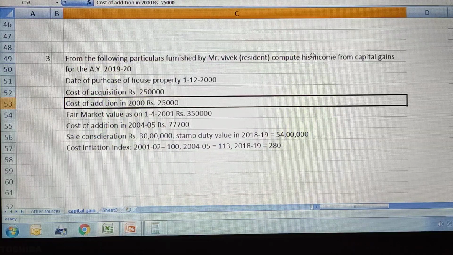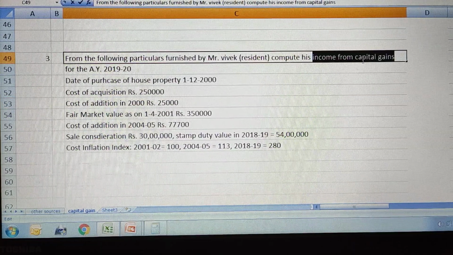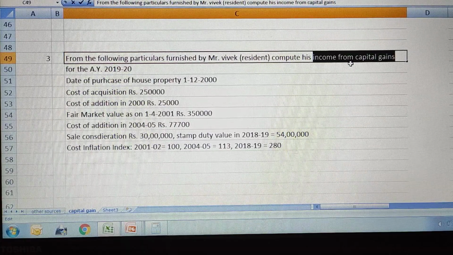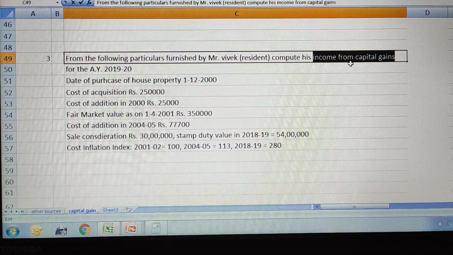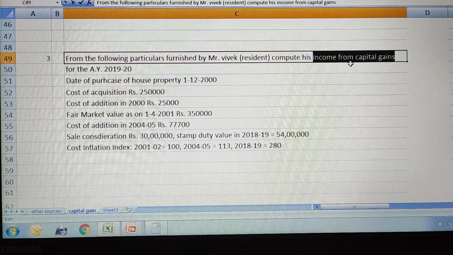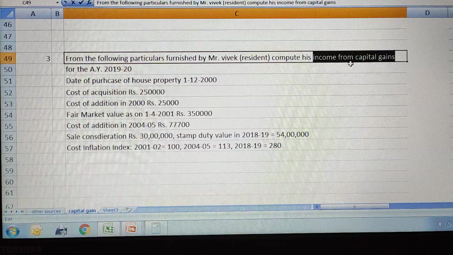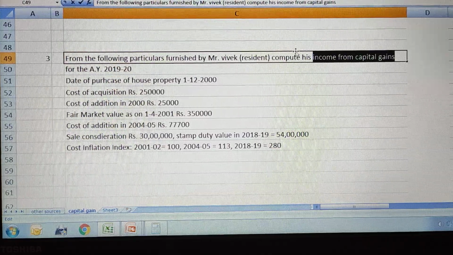As we understood in the previous problems and in the theoretical part, while calculating income from capital gains, we need to consider what type of asset it is. Because there are 3 types of assets based on which we compute the nature of capital gain, whether it is short term or long term capital gain. If you have not watched my video of different types of asset, kindly visit the theoretical part. I think it's video number 2. You can watch there. So here house property is an other asset.